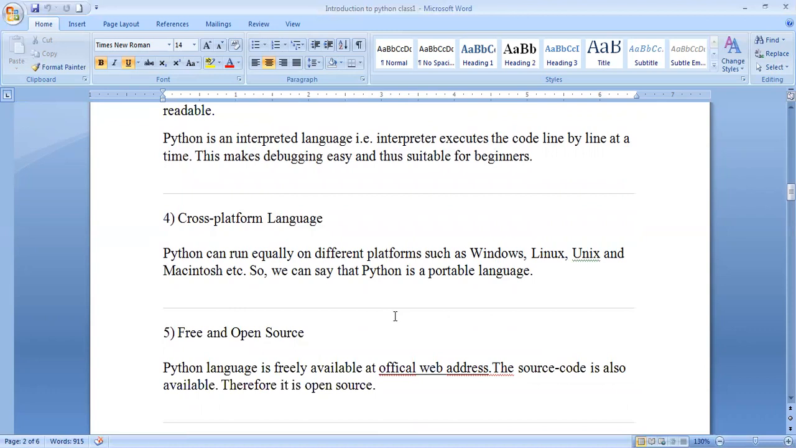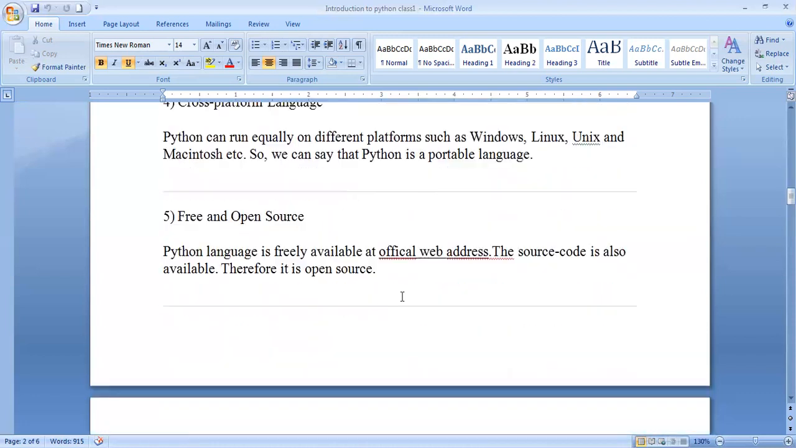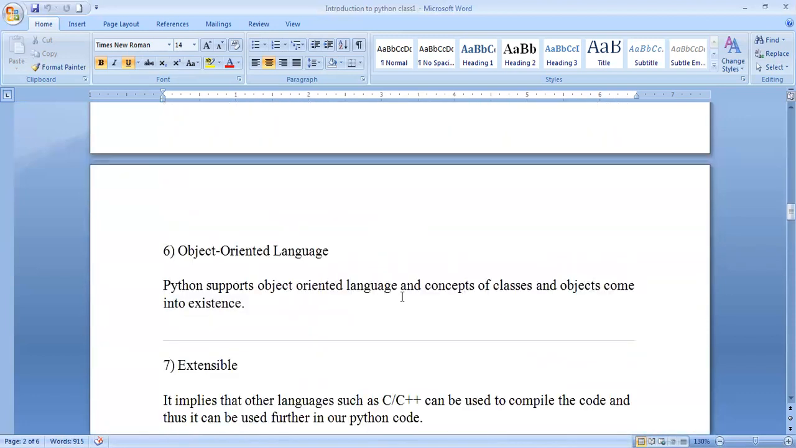Python is free and open source. Why? Because the software is available in different places. That's why it is freely available at the official web address, python.org. That is the web address, and it is also open source. Anyone can download it. It is not a licensed one. It is a free version.